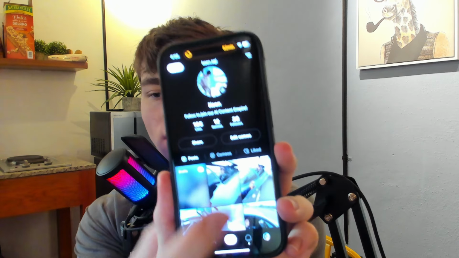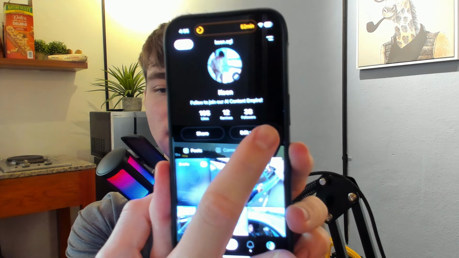Now, once you are on the app, keep in mind, you will need to use a VPN if you aren't in the United States or Canada, okay? Once you're on the app, it's going to prompt you to do a Cameo. All you have to do is just talk to it. It's going to say, like, say the number is 73, and you just rotate your head like this. It's pretty easy. Then there is an edit Cameo button right there.